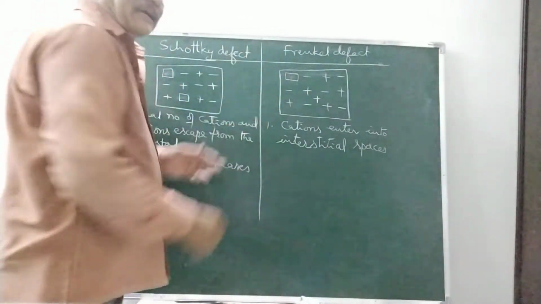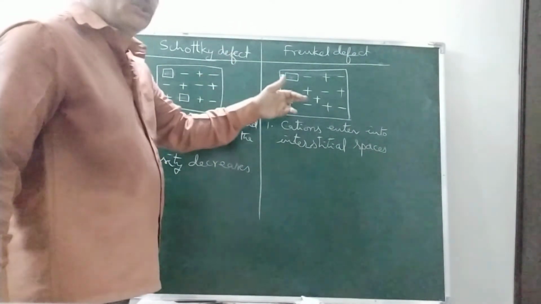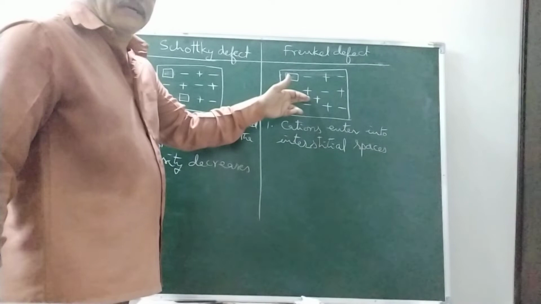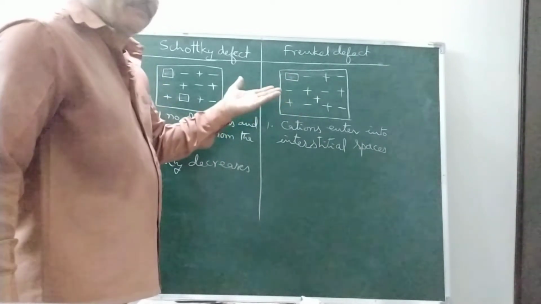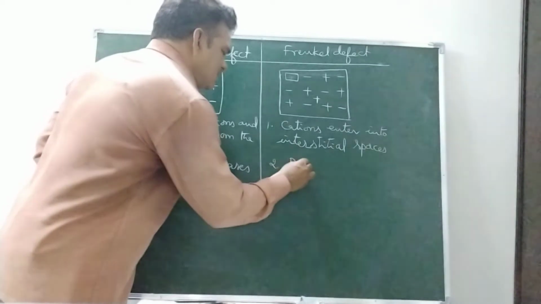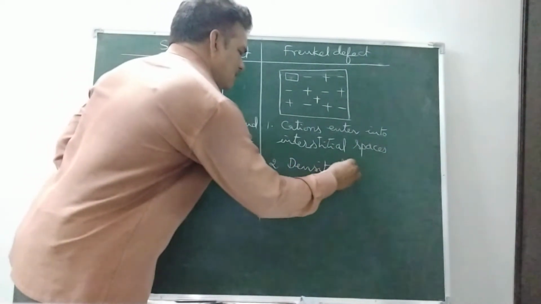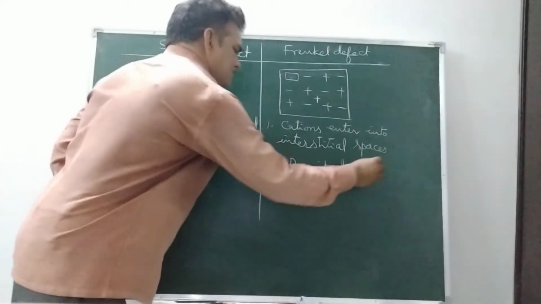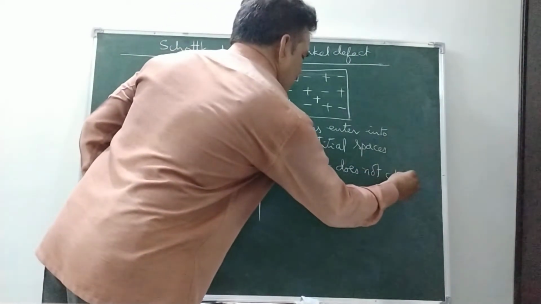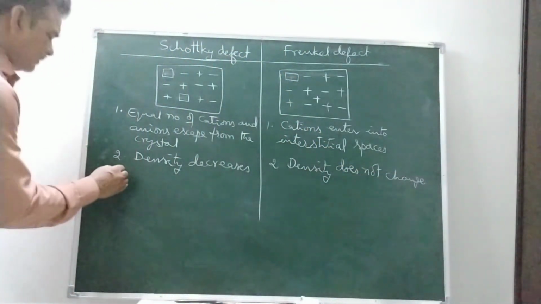Here, the cations do not escape from the crystal. They move from lattice points to interstitial space. They are not missing from the crystal, so mass does not change. If mass does not change, density also does not change.